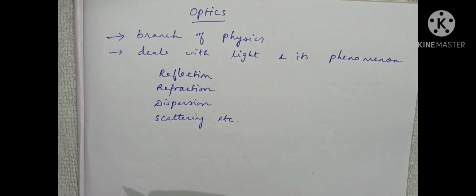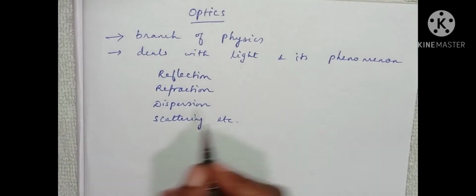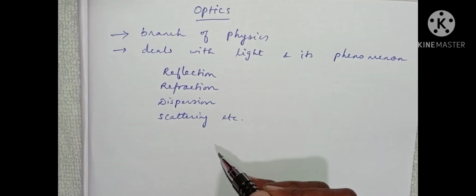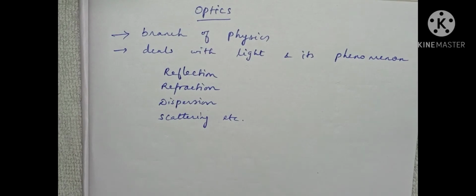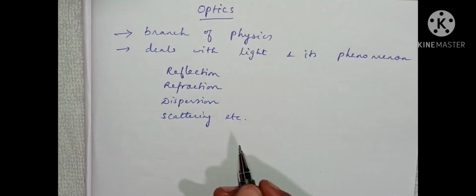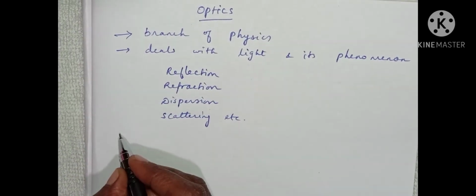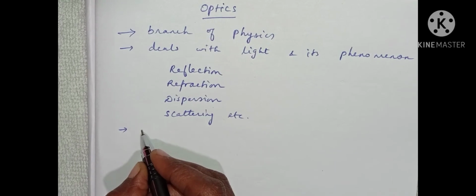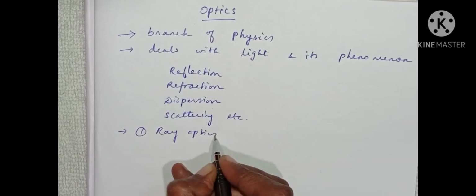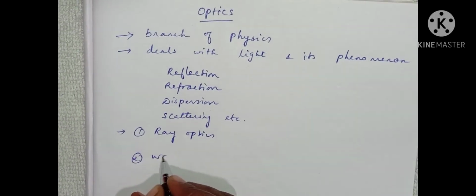In this lesson, we discuss these phenomena: reflection, refraction, dispersion, scattering, and so on. First, we see about the branches of optics. Here, optics can be classified into two. One is ray optics, and another one is wave optics.